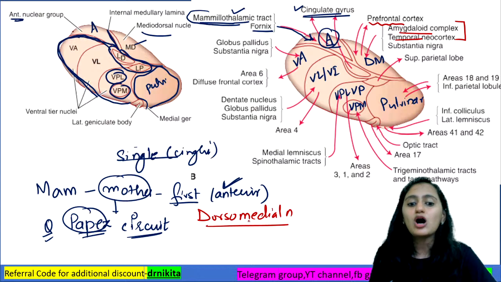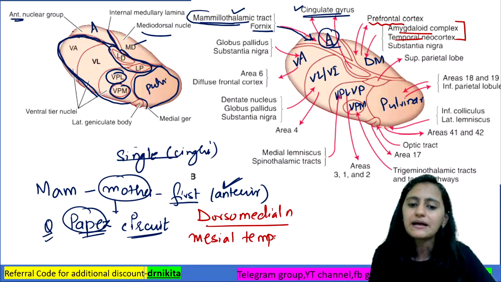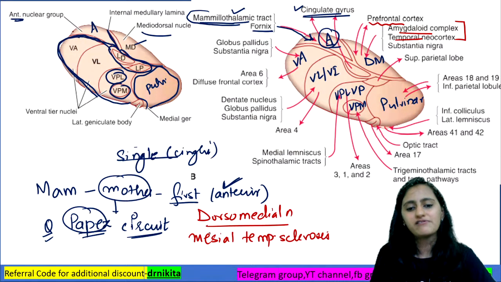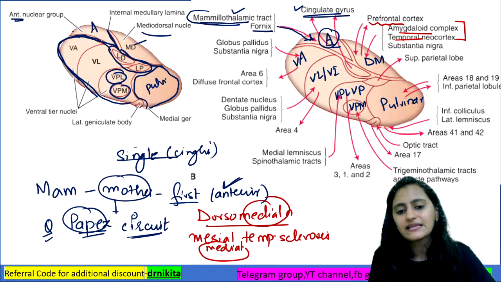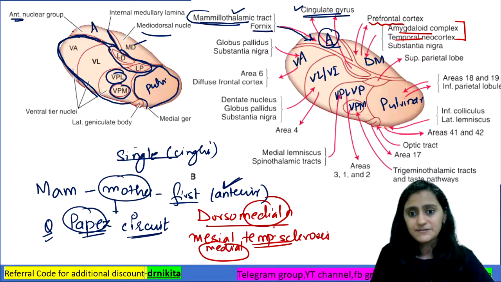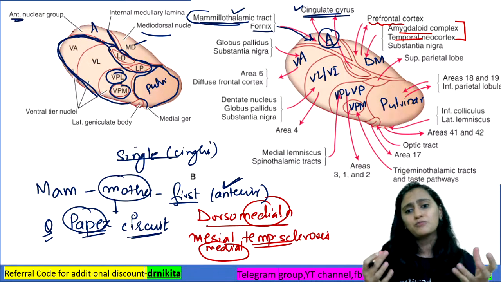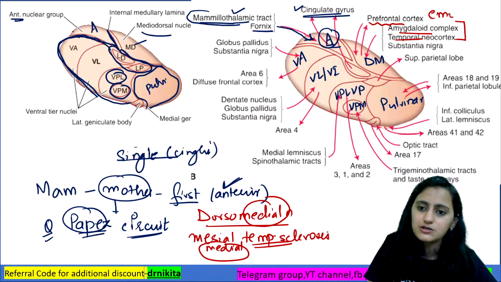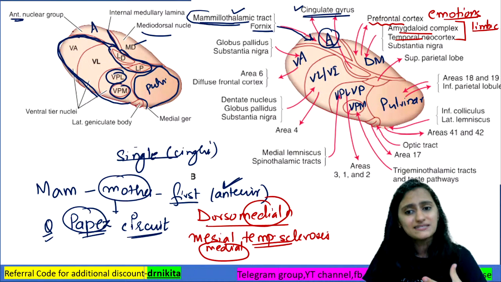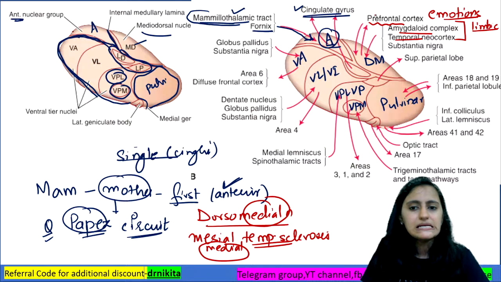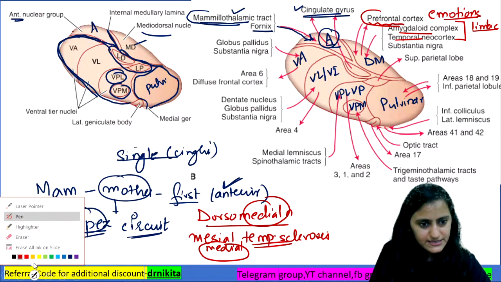So with dorsomedial, remember that we always talk of the disease which is mesial or medial temporal sclerosis. I hope all of you have heard of this, mesial or medial temporal sclerosis. So it goes to the medial temporal lobe, that is medial temporal sclerosis. And we all know that the medial temporal lobe and amygdala are associated with emotions or the limbic system. So if they ask you which nucleus of thalamus has control on emotions or the limbic system, it is your dorsomedial nucleus, and then it goes into the prefrontal cortex.